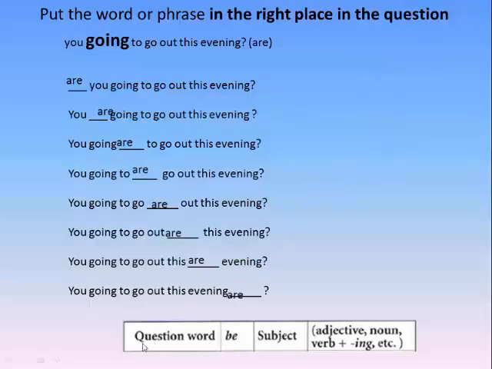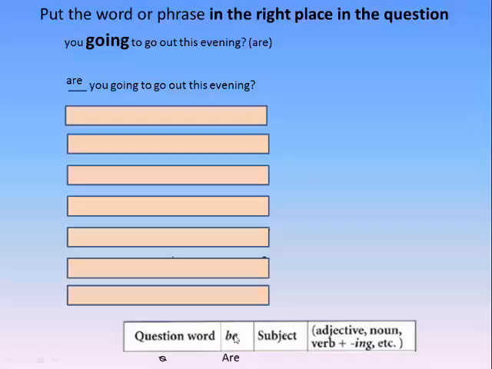Okay, first, if we have a question word, I need a question word. In this case, we don't have a question word, so this doesn't work. After the question word, the first word needs to be a form of the verb be. All these do not start with the form of the verb be. So my form is are, and I can delete these. Then I need a subject, and I need a verb plus ing and extra. Okay, let's check one thing.